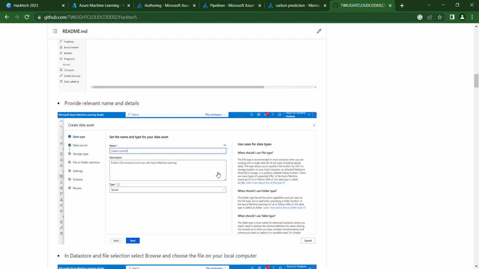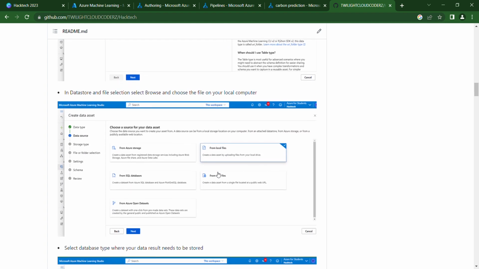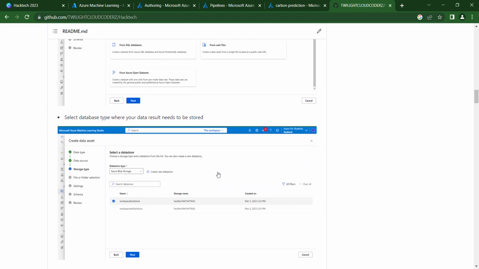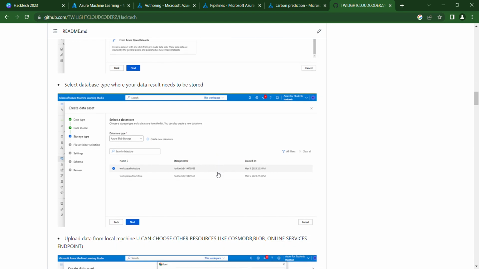First, the data is captured from a local file on my machine. Instead of that, we can capture it through a SQL database for real-time live analysis, or from other Azure storages like Cosmos DB or any other blob container services and online services as well. And we are creating the endpoint in which the input and analyzed data are stored as Azure Blob Storage, which comes from the Azure Machine Learning workspace.